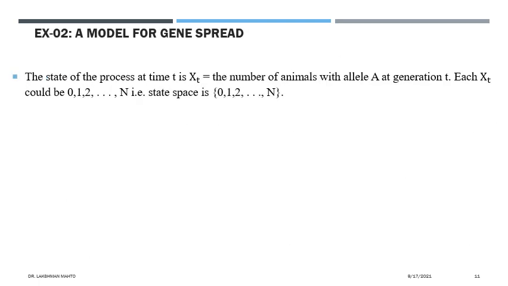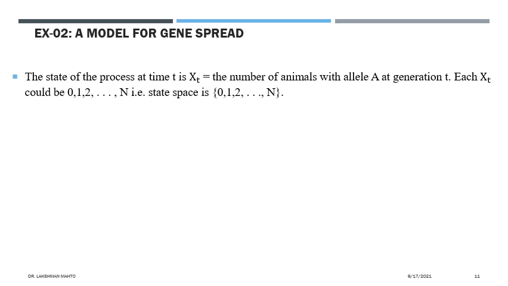Now we have to talk about states. We have to introduce a random variable with respect to each generation. The values the random variable takes are what we call the state space.